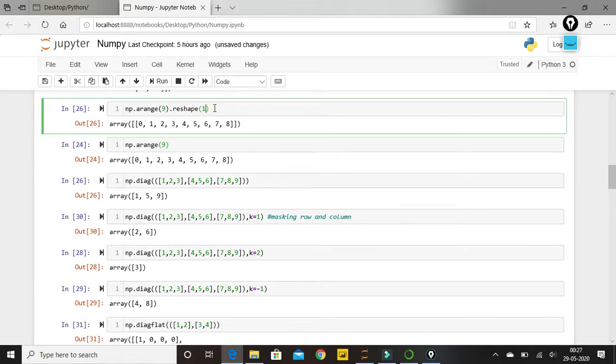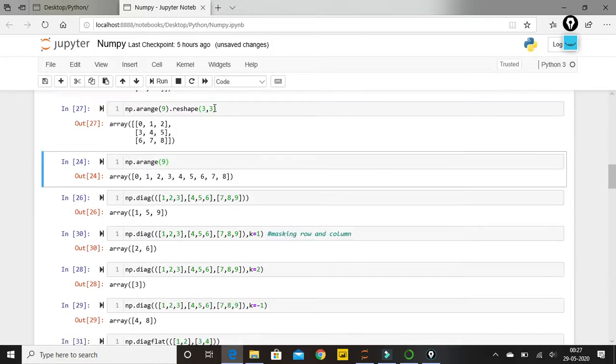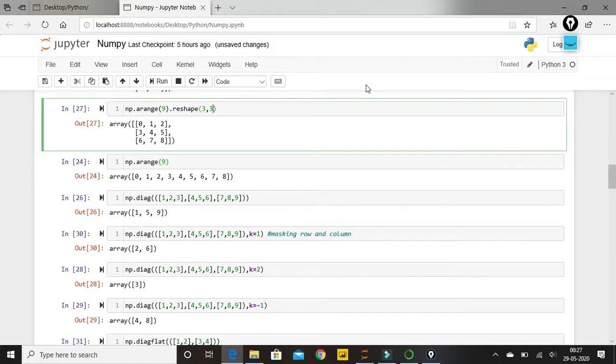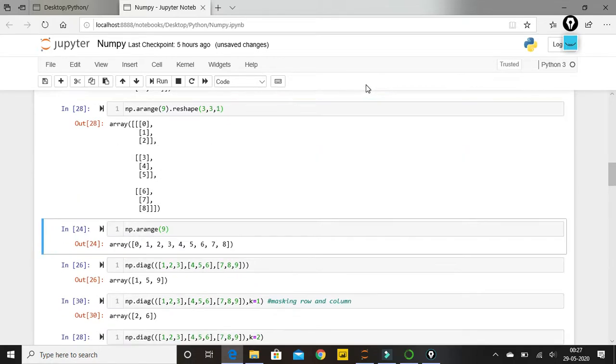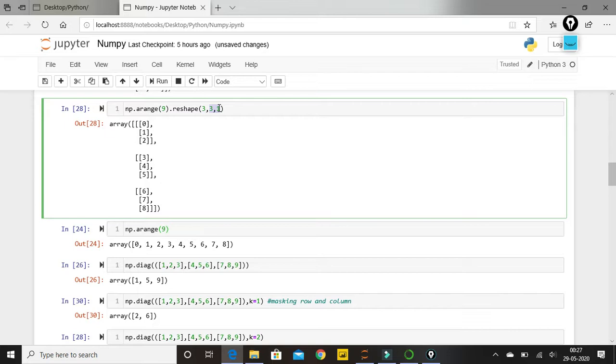For 9 elements, the shape can only be a factorization of that, like 3 cross 3. We can convert into 3 cross 3 also, right? We can convert into a 3D shape, 3 cross 3 cross 1. What it is giving me is 3 matrices of 3 cross 1, 3 rows and 1 column, and that is repeated 3 times. So this is my 3 dimensional matrix.